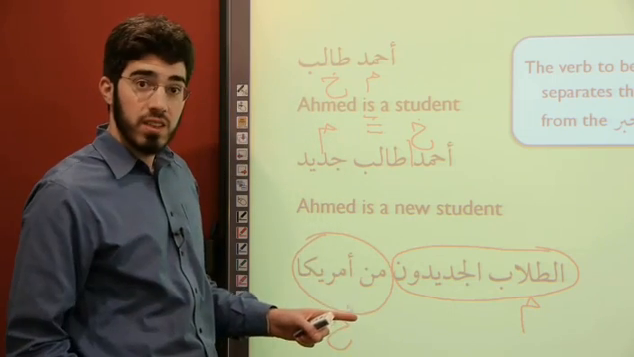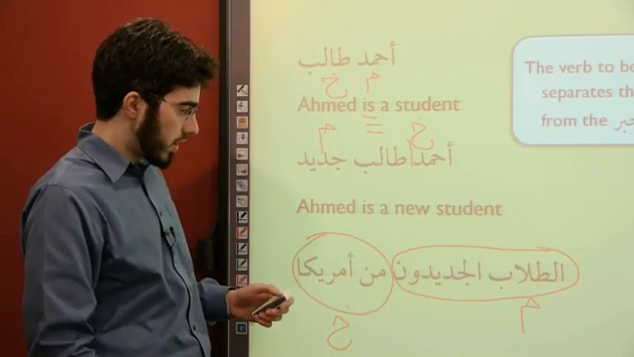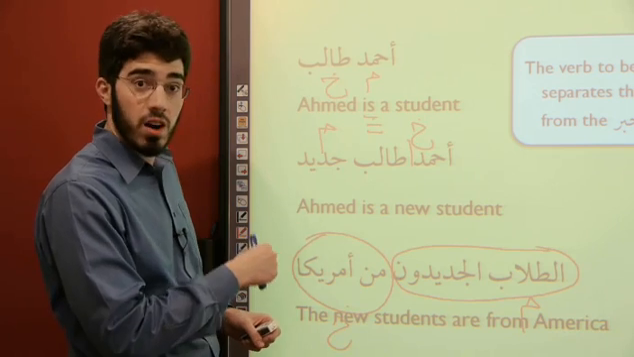If that's the case, then I know the verb to be should go between this phrase and this phrase. How do I translate it? The new students are from America.